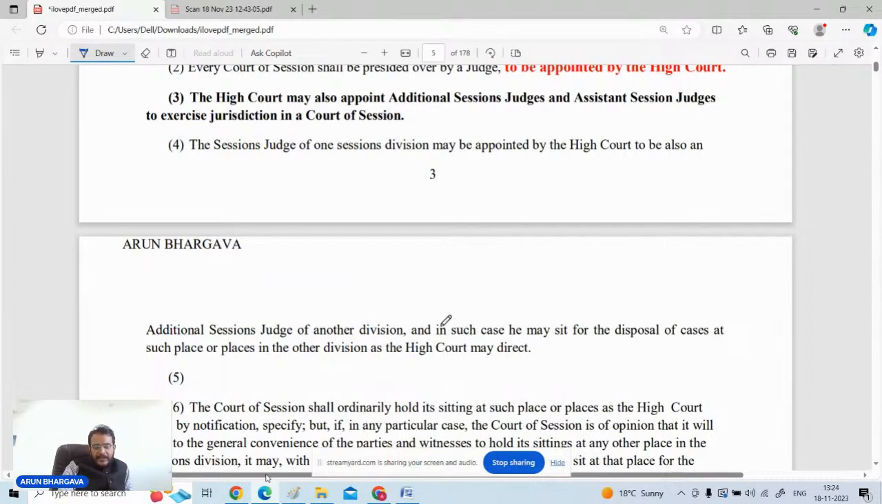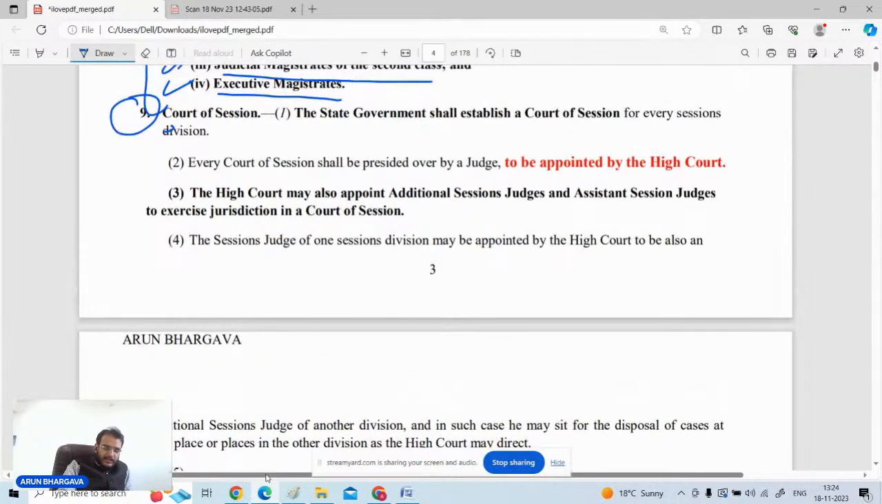Section 9 is again very important because earlier, 2-3 times, questions have come from section 9. So you just see the various important pointers over here which I have highlighted. That is, the state government will establish the Court of Session.